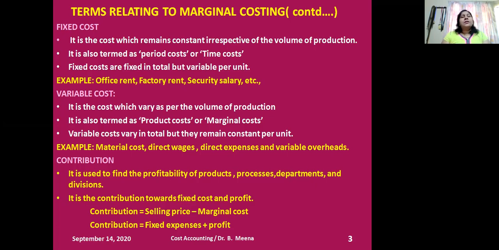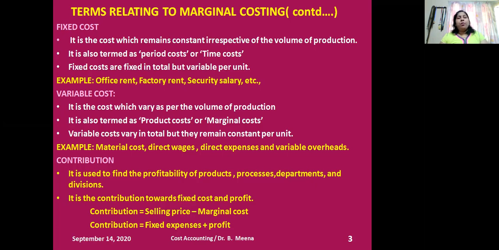The second conclusion is AFC, that means average fixed cost, which is fixed cost per unit only. It will vary as per the volume of output. For example, when I'm producing 100 units, the fixed cost per unit came to rupees 100. When I started producing 200 units, what happened to my fixed cost per unit? 50. So fixed cost per unit will vary as per the volume of output.